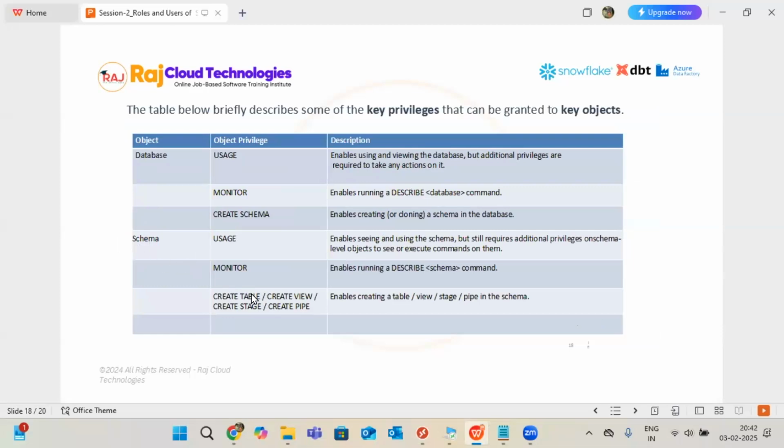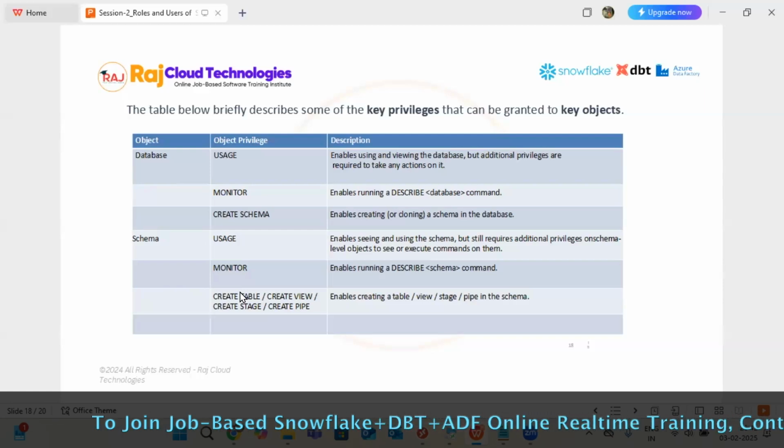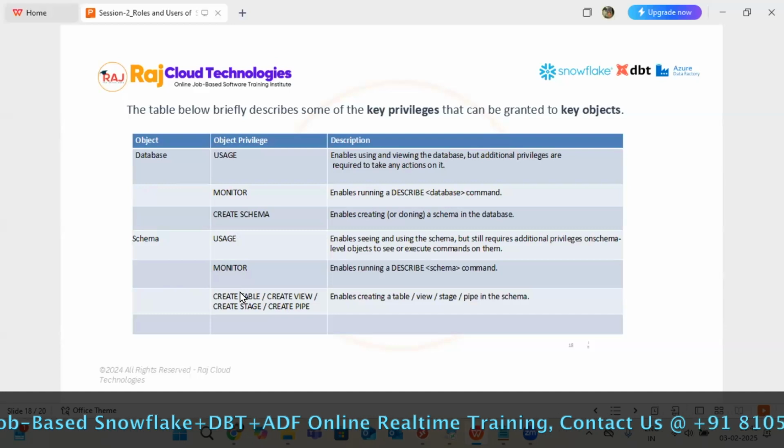May I know what monitor privilege means? Just that we can go through the entire schema and see all the objects, everything entirely. I didn't do anything on this topic today. In the coming classes I will do it.